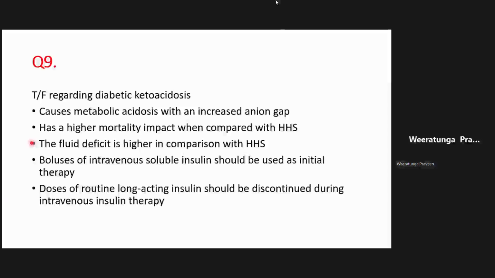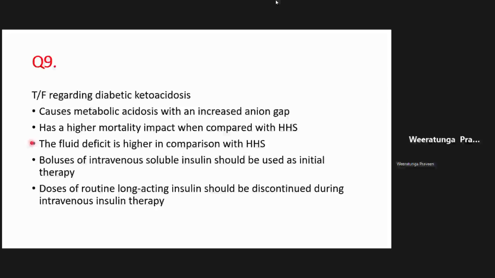And these two patients are completely different. HHS is an elderly person, maybe with multiple comorbidities, right? So the mortality is actually higher in HHS because of the patient profile. In diabetic ketoacidosis, the patients are young and they have a lower mortality because they can tolerate a lot of things. But the person with HHS is a type 2 with other macrovascular and microvascular complications. Also remember that HHS has a much higher fluid deficit than diabetic ketoacidosis. They are more dehydrated.